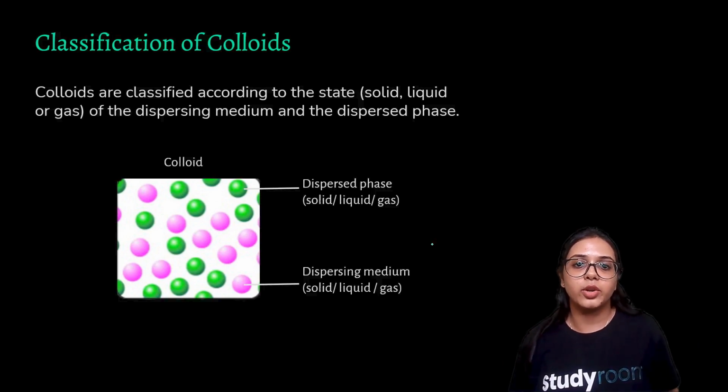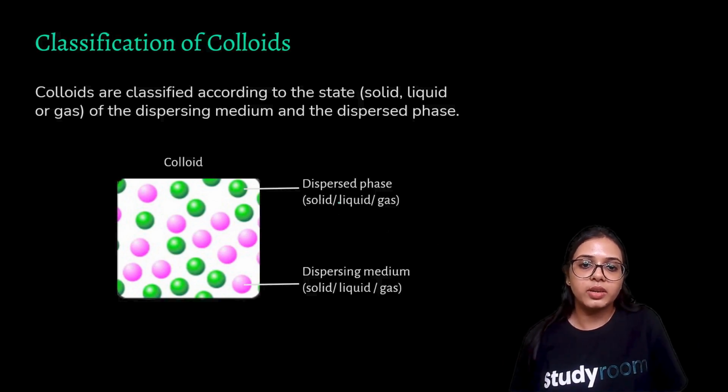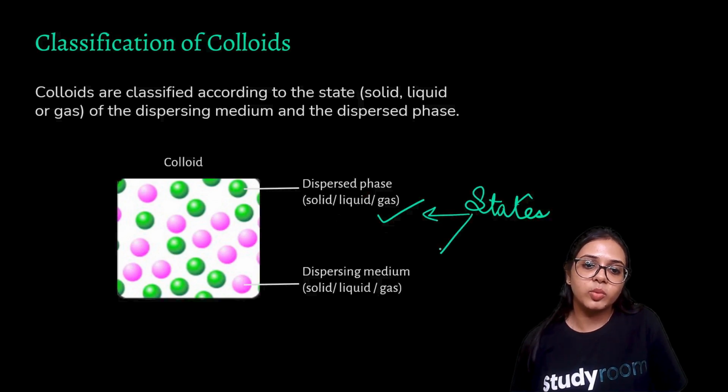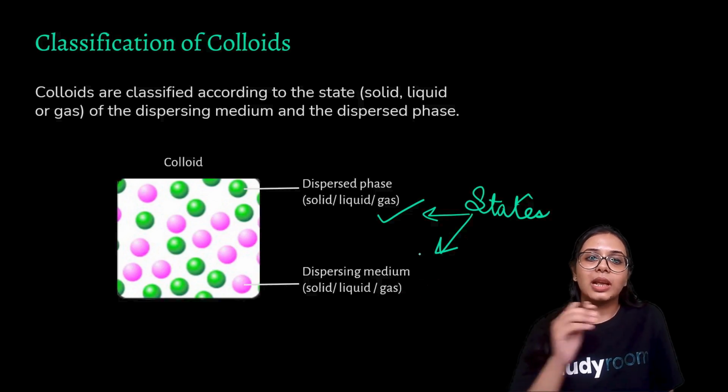Colloids are classified according to state. All right. So the dispersed phase can occur in different states, right? They can occur in either solid, liquid, or gas. And similarly, the dispersion medium can also occur in these three states: solid, liquid, and gas. So we classify colloids on the basis of these differences in states.